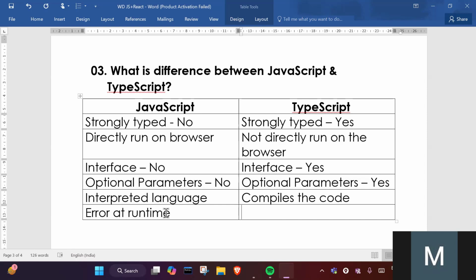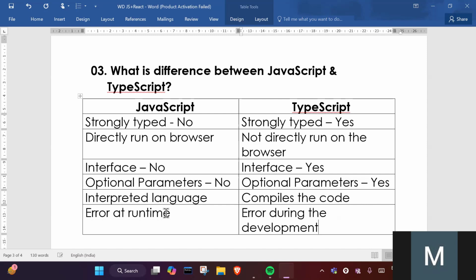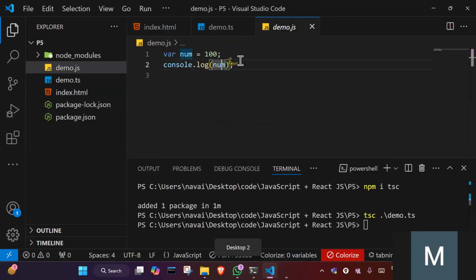But TypeScript can give the error during development. It will display the error at the time of development.